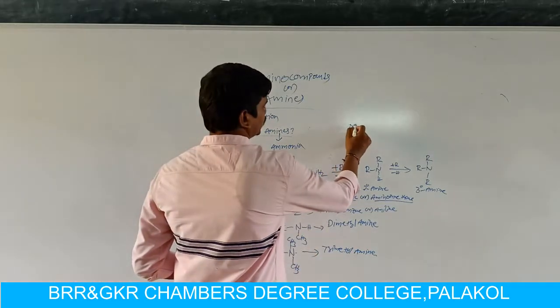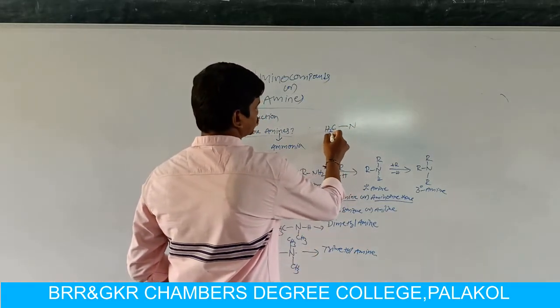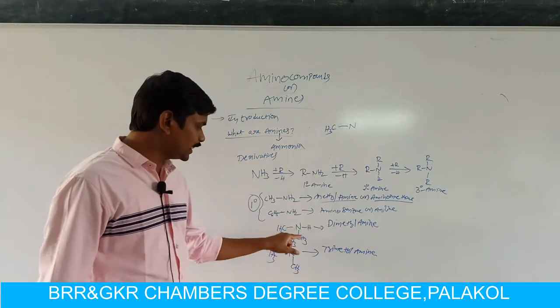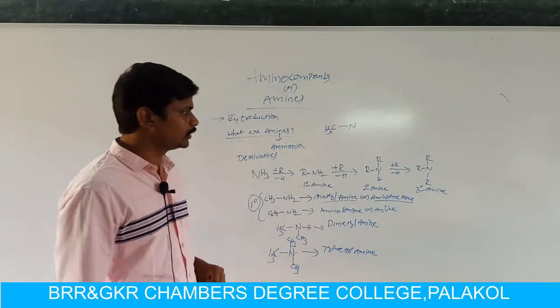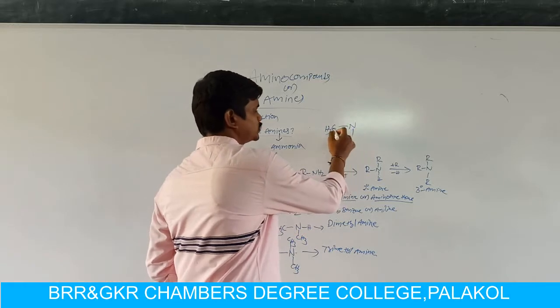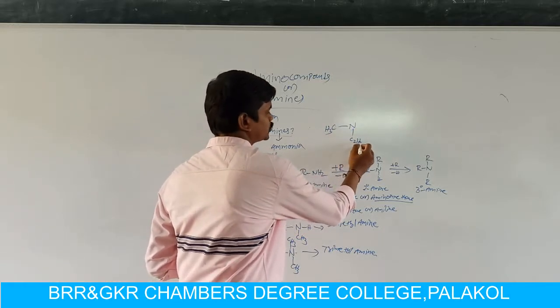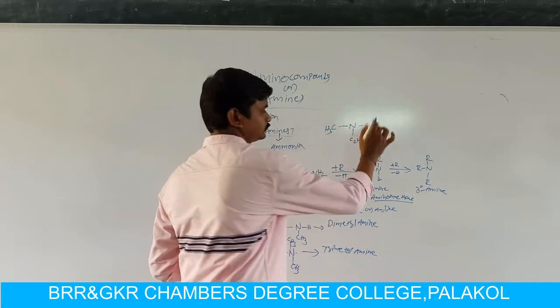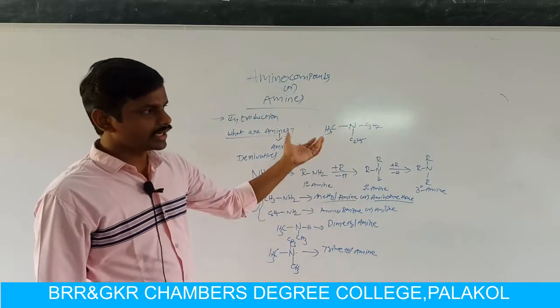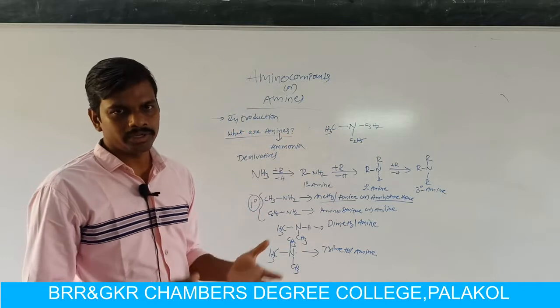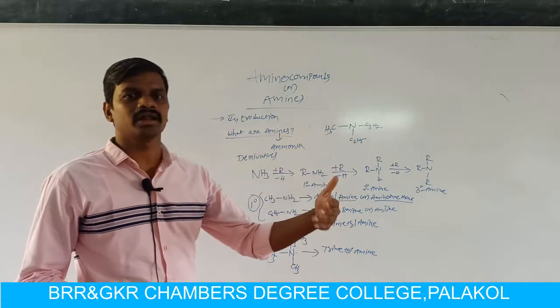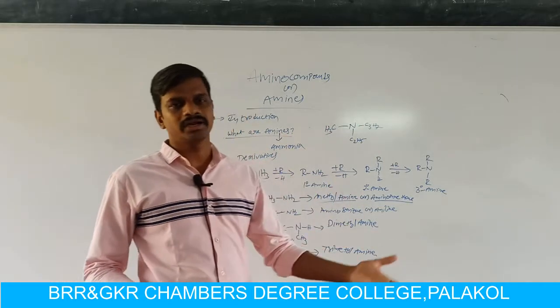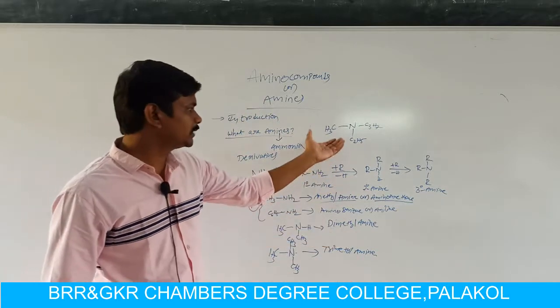Or we can also replace hydrogen by different alkyl groups. In this molecule, I replace one hydrogen by methyl and second hydrogen by ethyl and third hydrogen by propyl. Then we can get different types of amines.